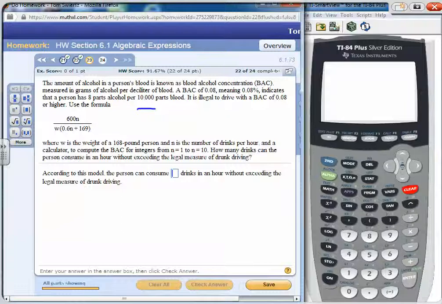Using the formula where W is the weight of a 168-pound person and N is the number of drinks per hour, and a calculator to compute the BAC for integers 1 through 10, how many drinks can a person consume in an hour without exceeding the legal measure of drunk driving? Again, we're going to look for 0.08. We'll put 600 times N into this formula, starting with 1, and the weight is for a 168-pound person.